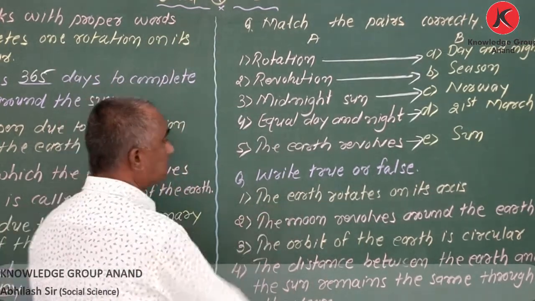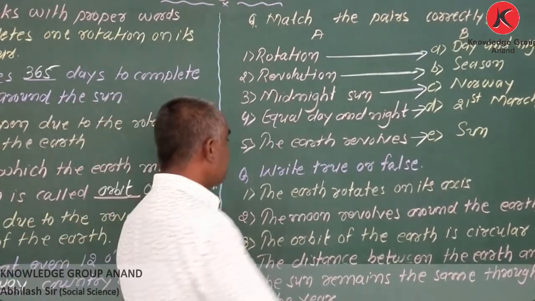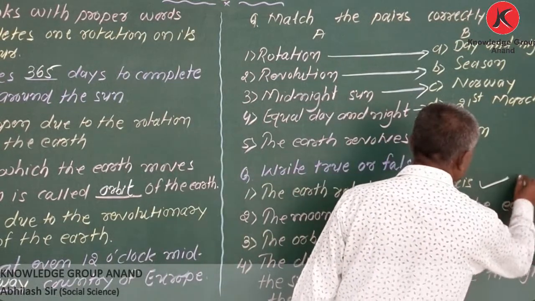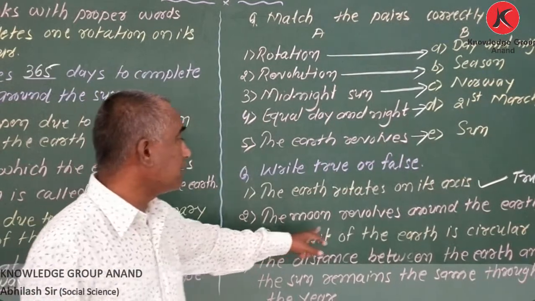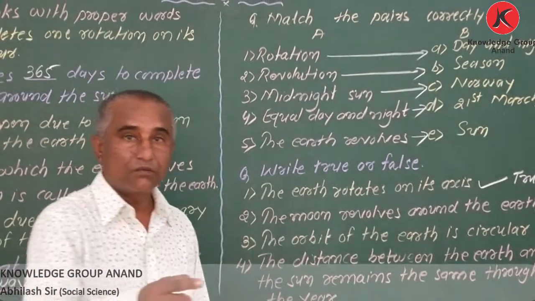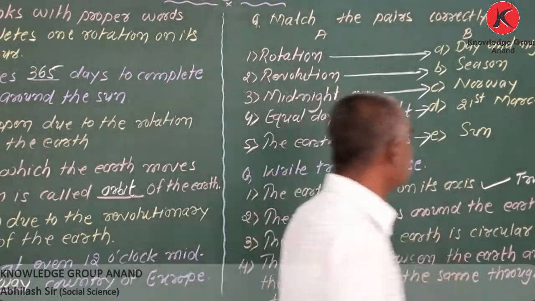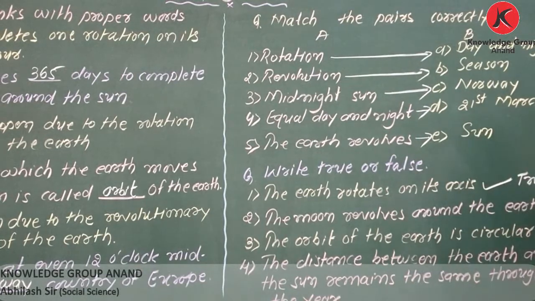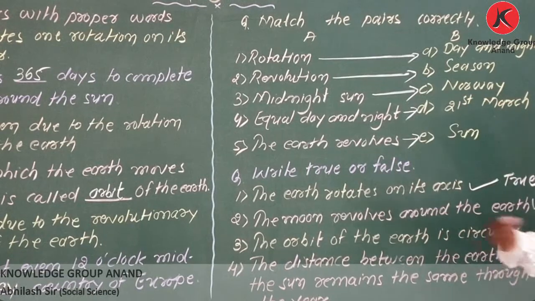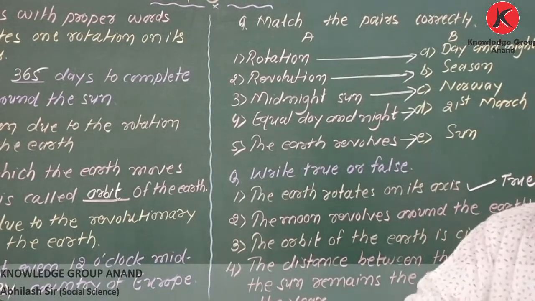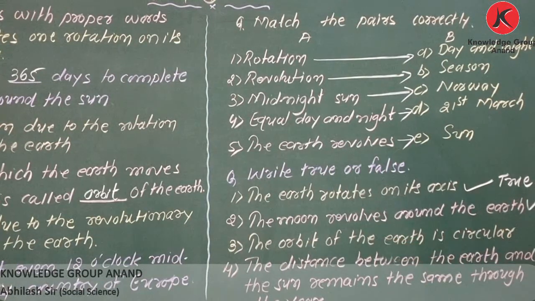First one, the earth rotates on its axis. True or false? Yes, correct. The earth rotates on its own axis. True. Next one, the moon revolves around the earth. My dear student, that is also true. The moon revolves around the earth and the earth revolves around the sun.